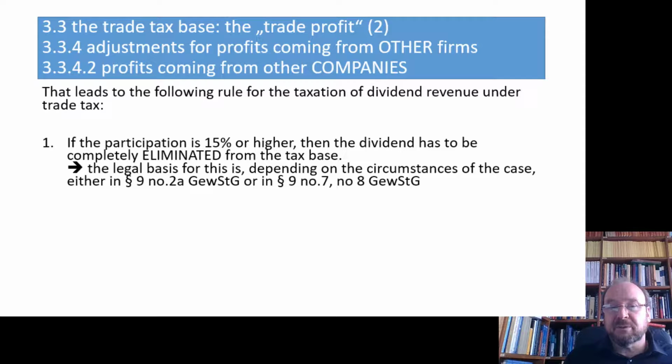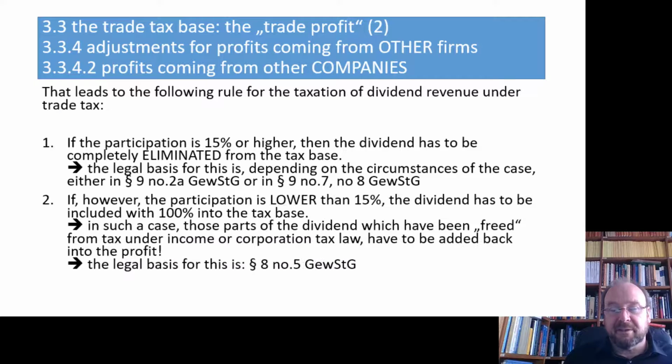And if you want to lower the amount, you need to look in paragraph 9 of the Trade Tax Act. And depending on which company it is, you either choose 2A in that company or 7 and 8. This is for companies abroad paying a dividend.